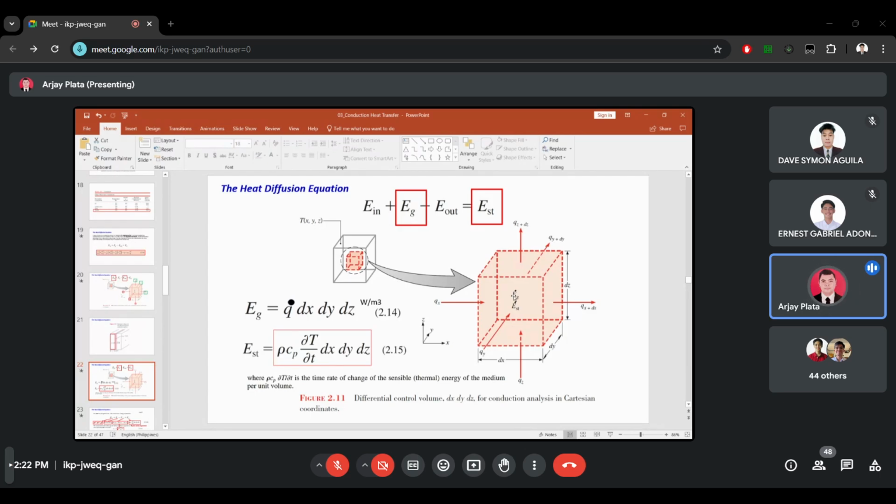So the energy storage, in contrast, refers to the rate of change of thermal energy stored in the system. So it is the rate of change.